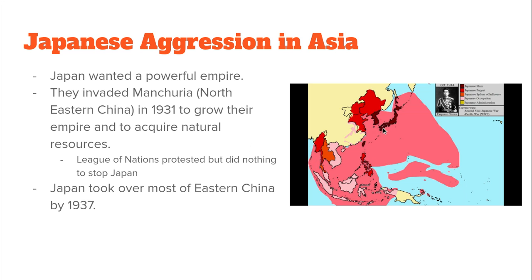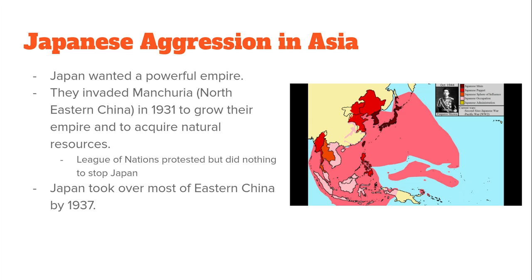As you recall, Japan lacks natural resources as a chain of islands, an archipelago. And also they wanted to grow their empire. It was about prestige for the Japanese and for the glory of empire and imperialism.